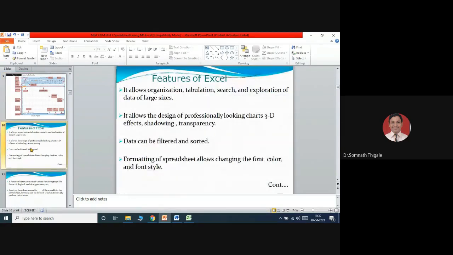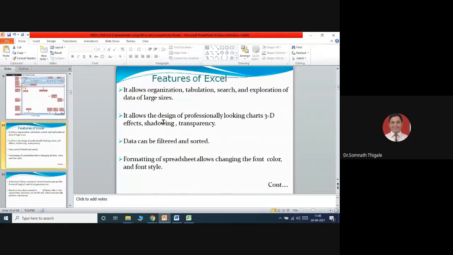Now, what else? The features available in the Excel sheet. It allows organizing, that part we have done. Then tabulation, search, and exploration of data of large size. Unlimited data you can store using these Excel options. It allows the design of professional-looking charts, 3D effects, shadowing, transparency.